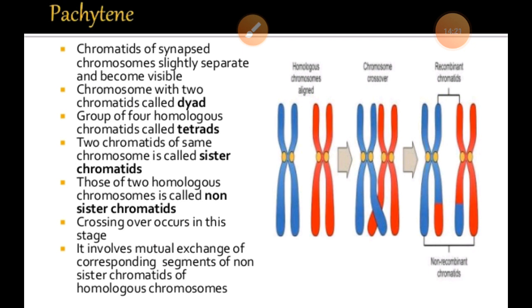Pay attention that the exchange of the genetic material between the non-sister chromatids of 2 homologous chromosomes is called crossing over. It leads to the recombination of genetic material on the 2 chromosomes, means they are capable of exchanging genes, the genetic materials. So that process is known as crossing over.